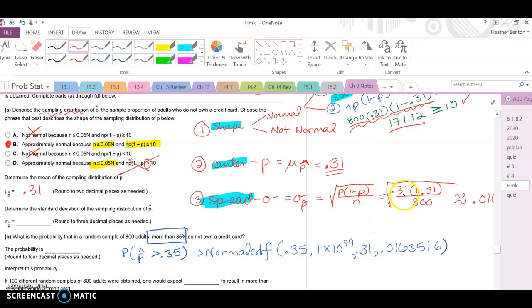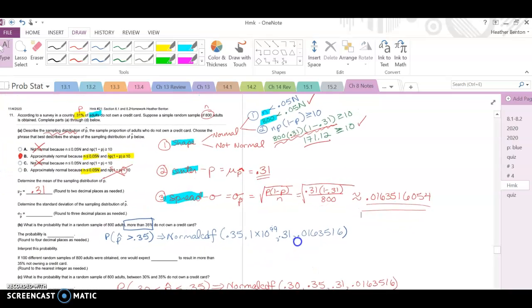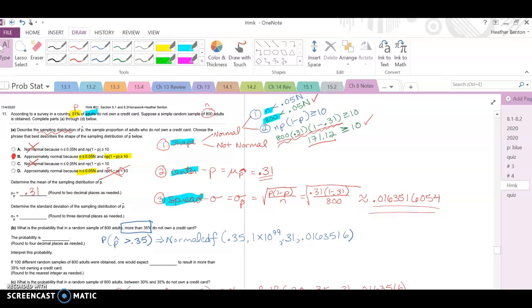So in this case, that's 0.31 times 1 minus 0.31 all over 800, which comes out to be this fabulous number. I went ahead and wrote a lot of decimal places there, even though they only ask for 3, 0.016, because we've seen in previous problems, it sometimes throws off your answers if you don't use a whole bunch of decimal places on that standard deviation.